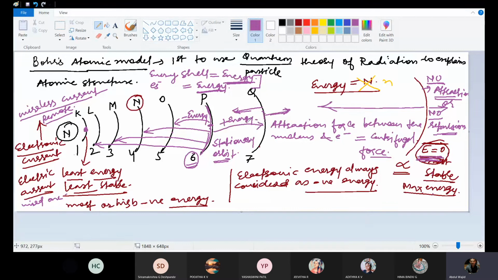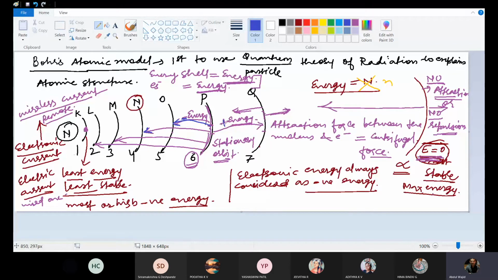Plus means gain of energy, minus means loss of energy. If there is a gain of energy, then electrons will move from a lower energy level to the next higher energy level, and if there is a loss in energy, then the electron will go closer to the nucleus, from a higher energy level to a lower energy level. So whenever an electron moves from a higher energy level to a lower energy level, there will always be a loss of energy.